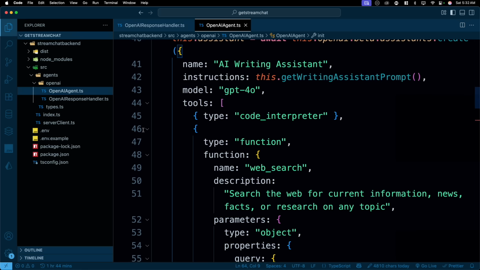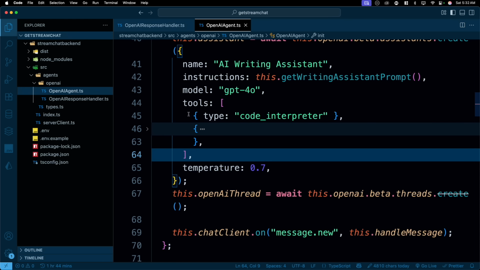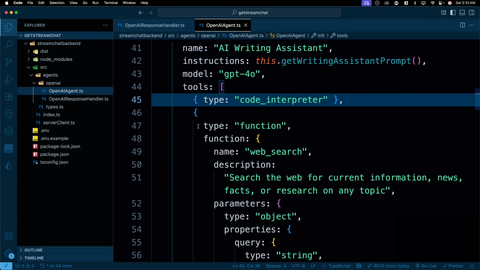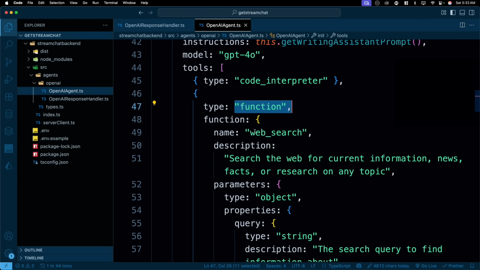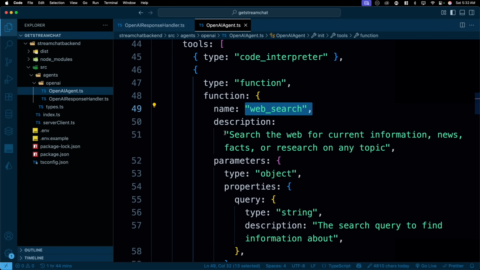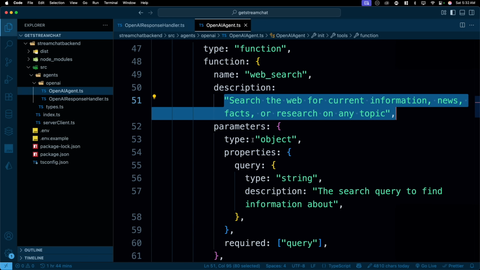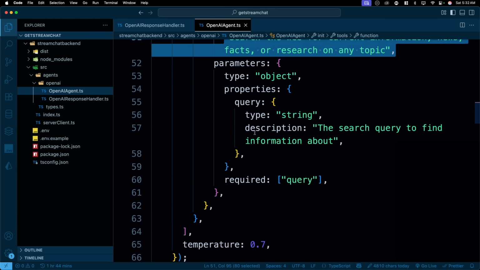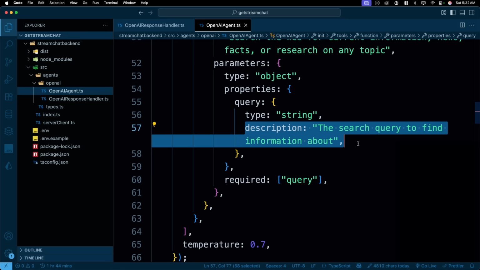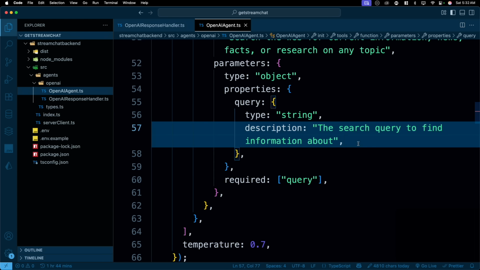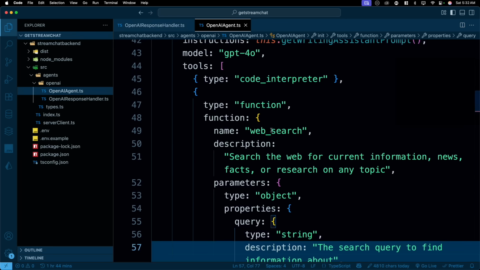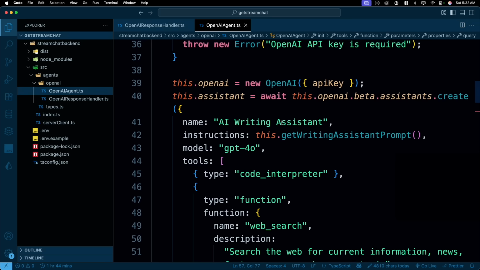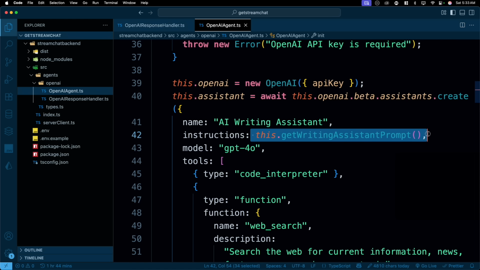You have to provide a few properties when you define the tools. The first is, what is the tool? This is a code interpreter. What is this? This is a type, which is a function. The function is web search. And you define the description in it. Then you provide the parameters, what property will come, what the query will look like, the description. And please don't shy away from this. This is required because all we are doing is NLP, natural language processing. And through NLP, we are allowing our AI agent to actually invoke this method.